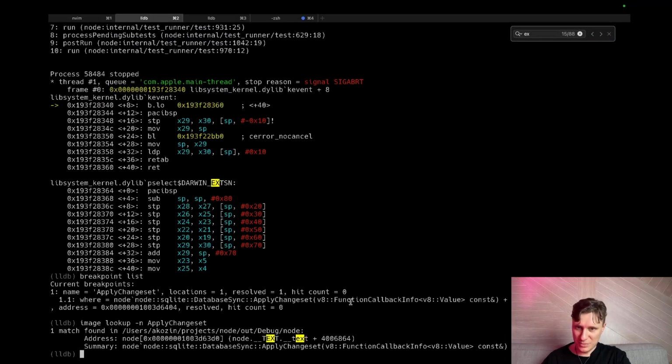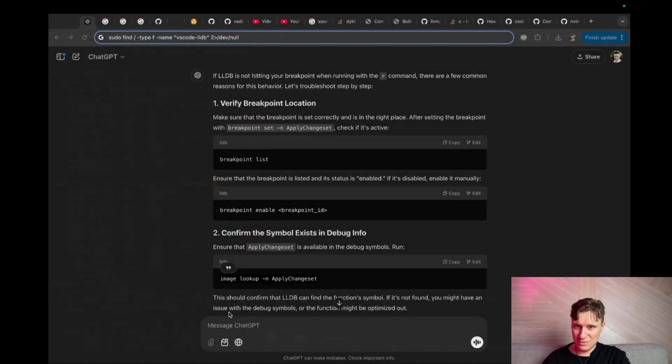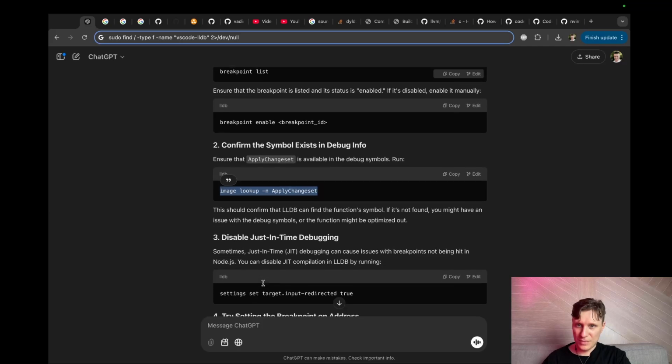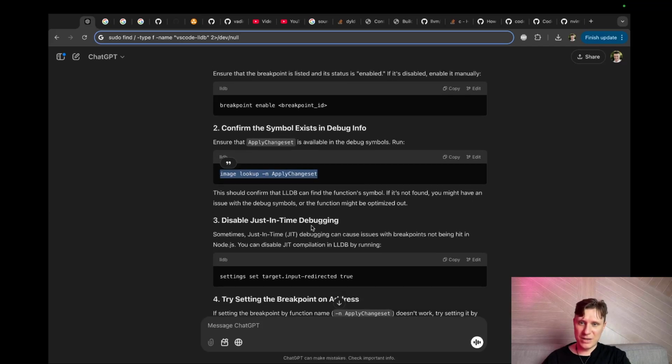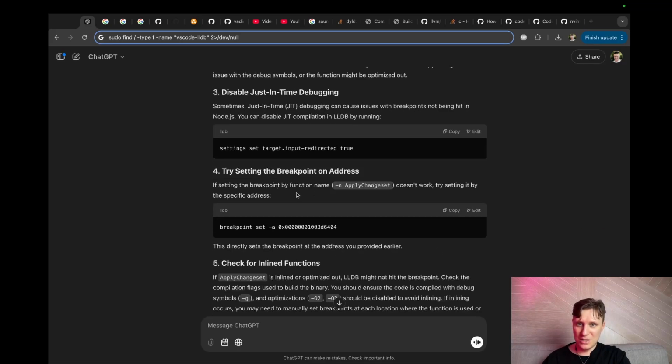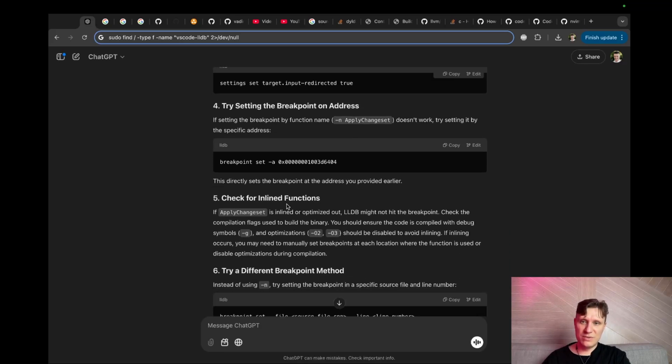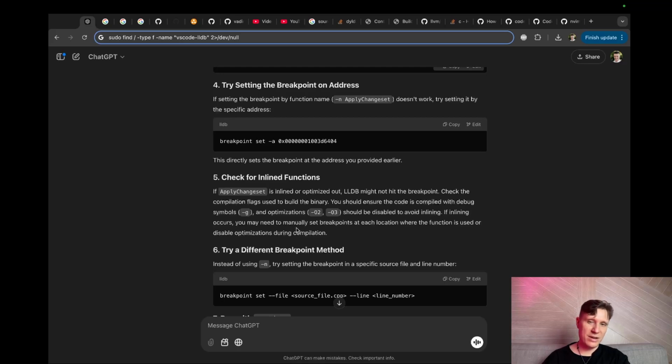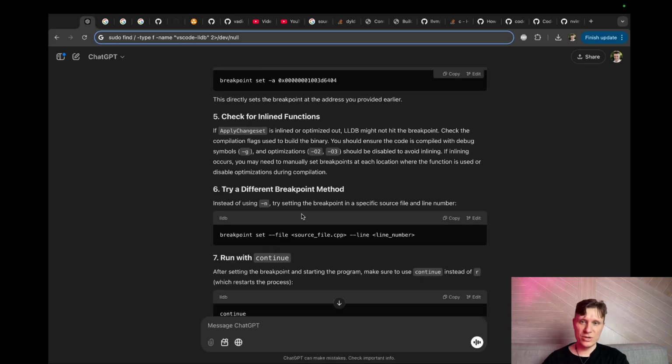Symbol exists in debug info. Yes. Disable just-in-time debugging. Sometimes just-in-time debugging can cause issues with breakpoints. I don't know about this. Tries to set a specific address. Check for inline functions. I compiled with O0. There are no inline functions.